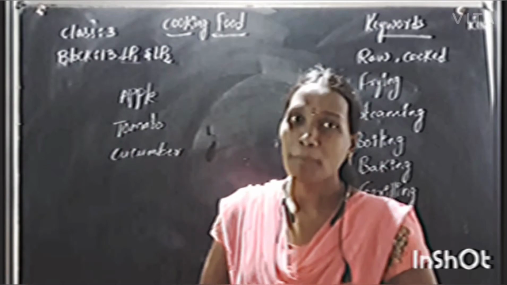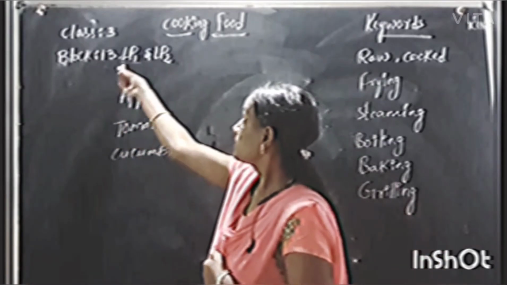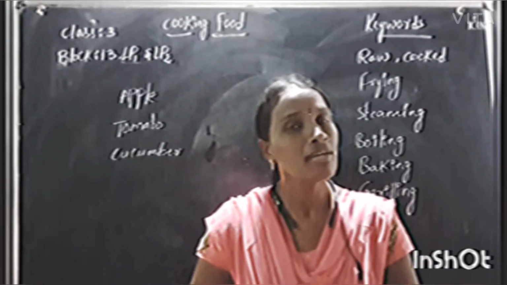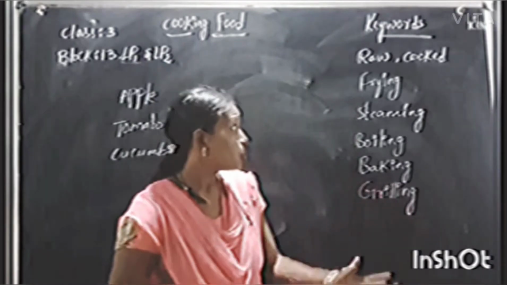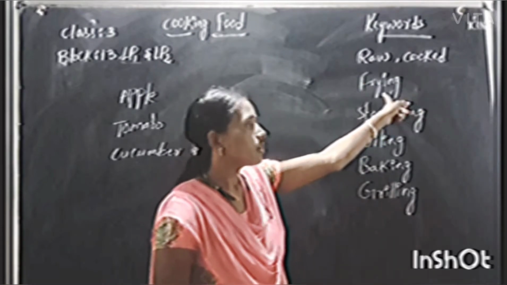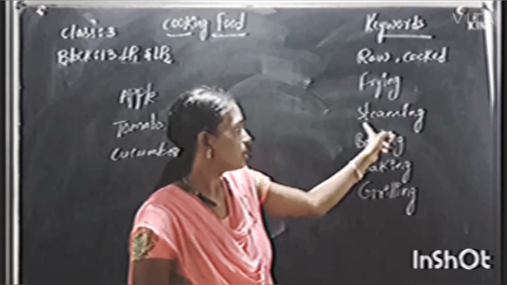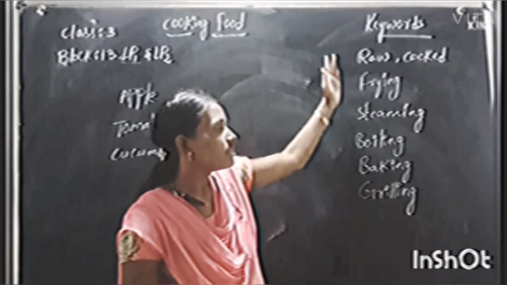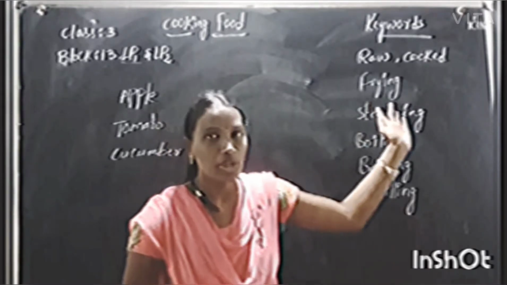Today we are discussing the topic, we are in block 13, that is about cooking food. Okay, cooking food is our topic today. And note down the keywords, children: raw, cooked, frying, steaming, boiling, baking and grilling. These are the keywords for today.